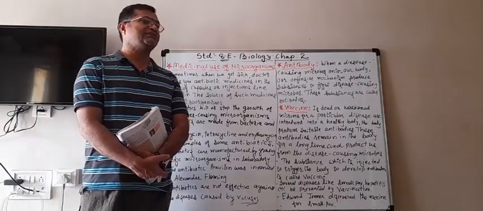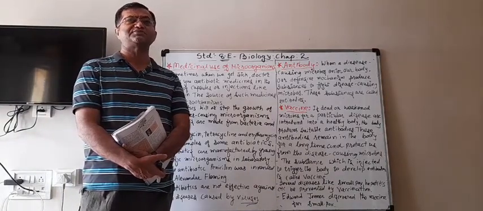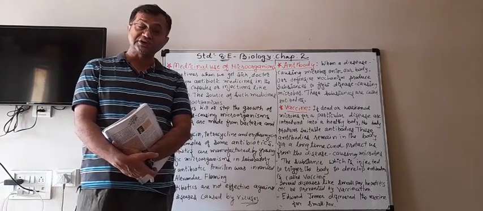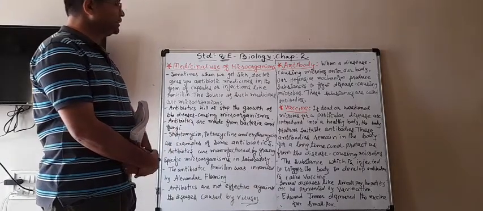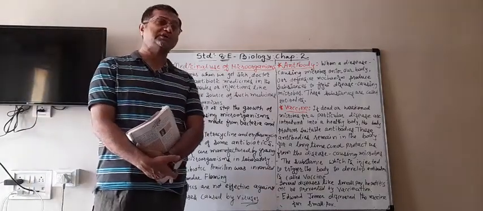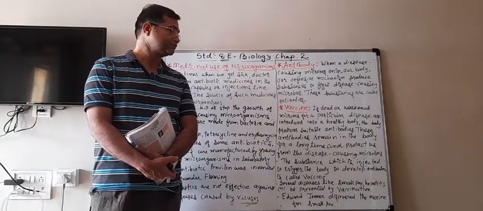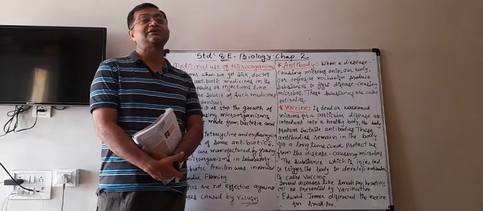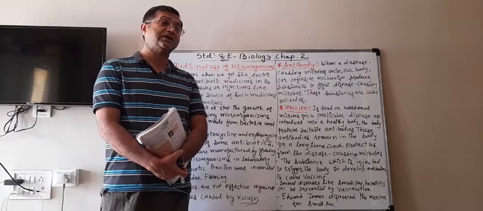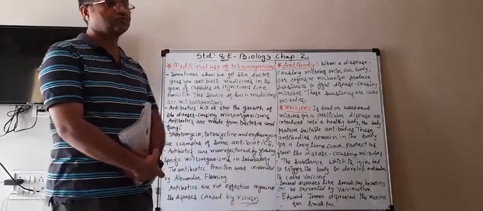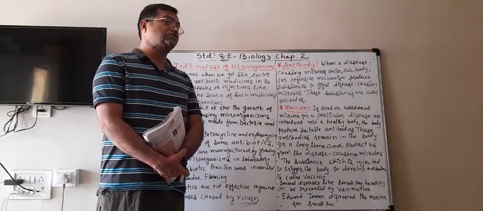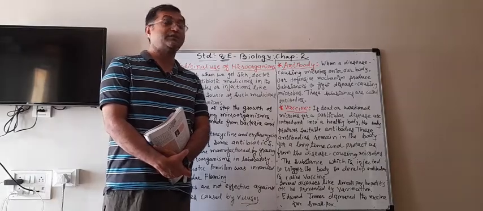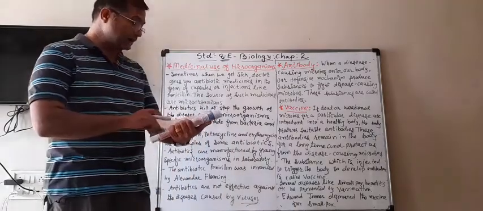In the previous lessons we learned about microorganisms, where they can be found, in which conditions they can live, and the types of microorganisms. Then we also learned that different types of microorganisms can cause disease. We saw different pictures of the microorganisms, how they look. Some are unicellular, some are multicellular also.